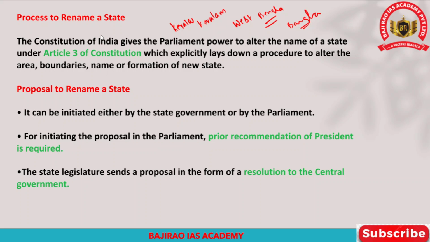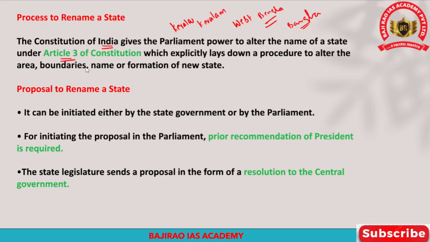The Constitution of India actually gives the power to the Parliament with respect to the creation of a new state, altering the boundaries of a state, and changing the names of existing states. All these powers are given to Parliament under Article 3 of the Constitution.